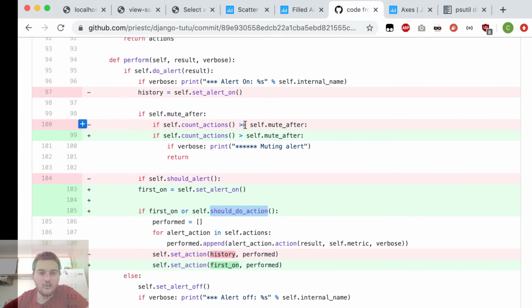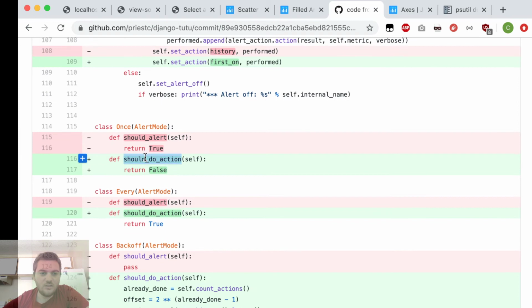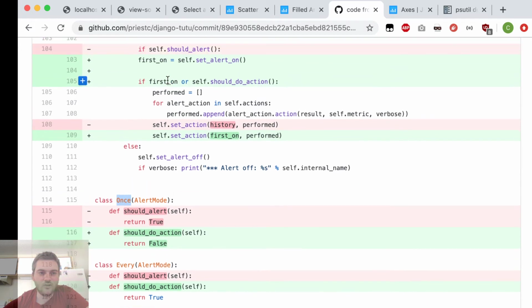Also, I got rid of this equal sign because we say mute after a certain point, not mute at a certain point. So it just makes it easier to understand. And then I renamed these. Also, for the once method, now we just say return false, because this is supposed to only send an alert once, and that happens when first on is true.